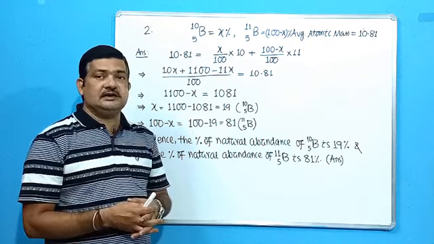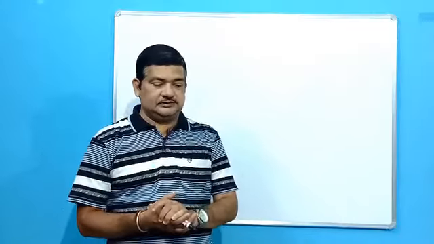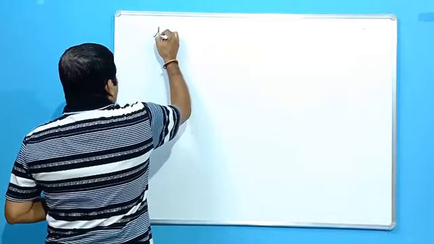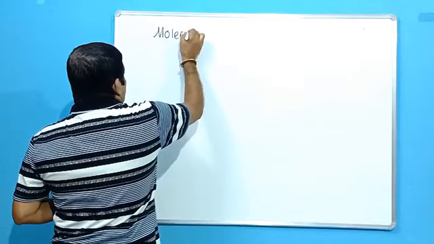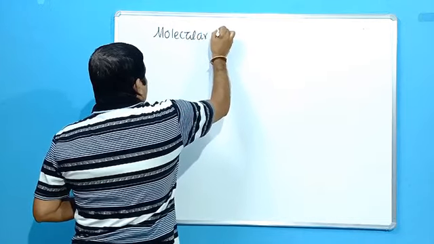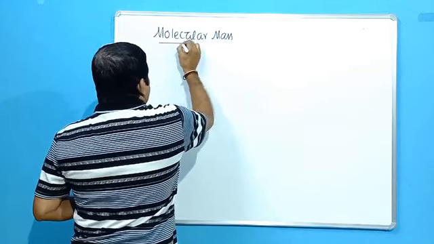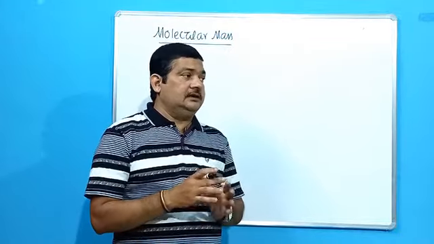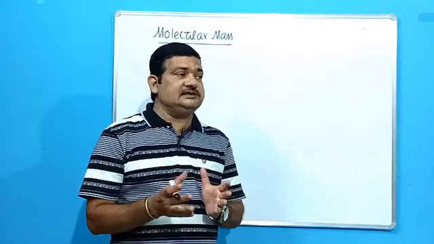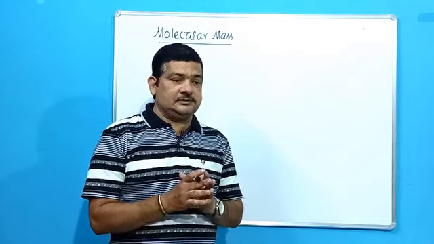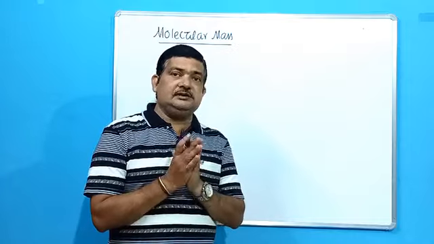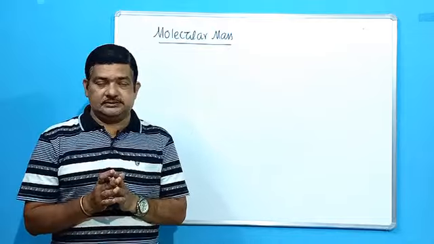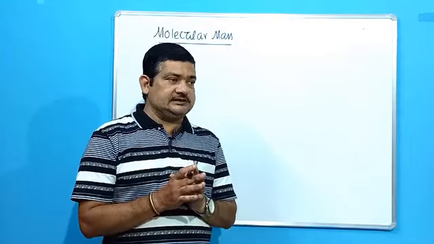Okay. Next we will discuss molecular mass, or molecular weight. So you know what is a molecule? That is the simplest particle of a substance which has independent existence. So it is the simplest particle of a substance having independent existence.